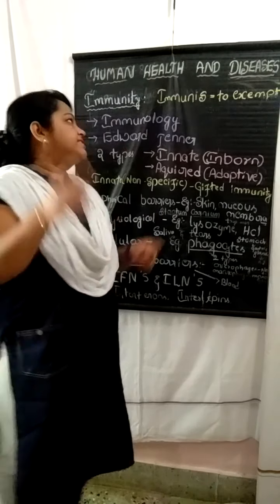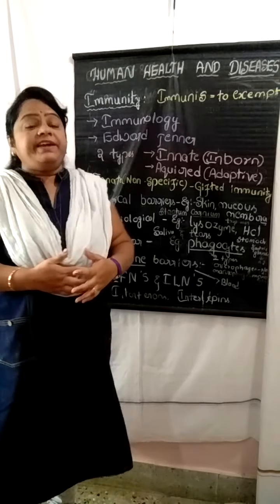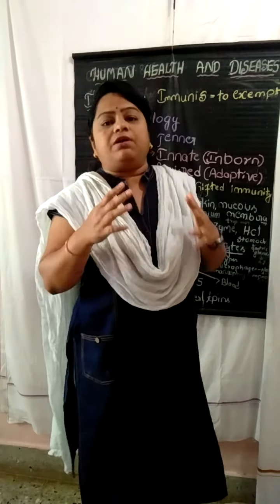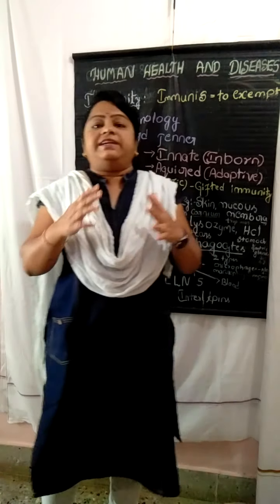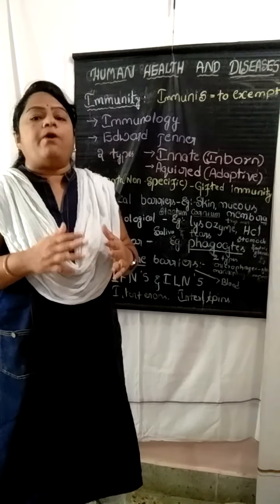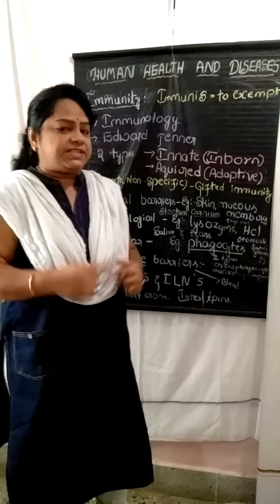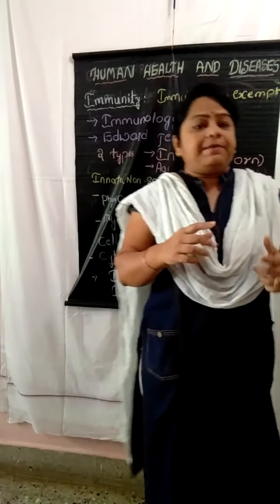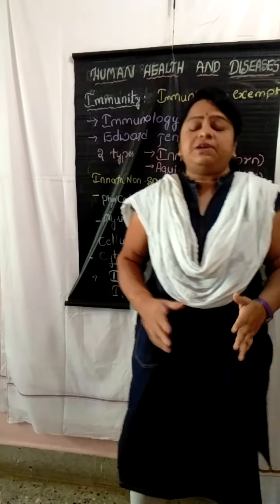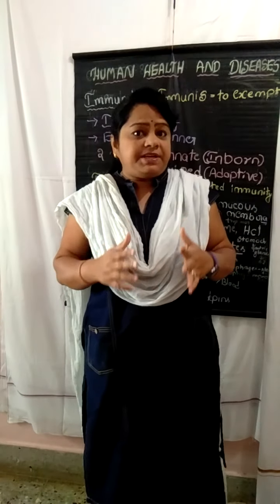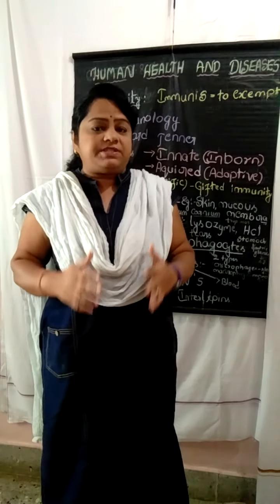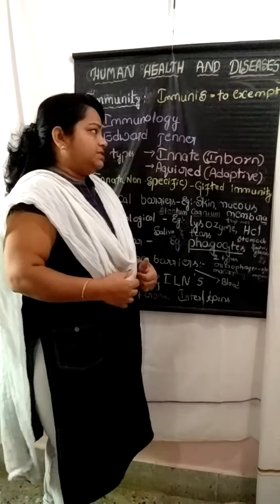My answer is that immunity is the ability of an organism to resist or eliminate the disease causing microorganisms. I repeat once again, the definition of immunity is the ability of the organisms to eliminate or resist the disease causing microorganisms.